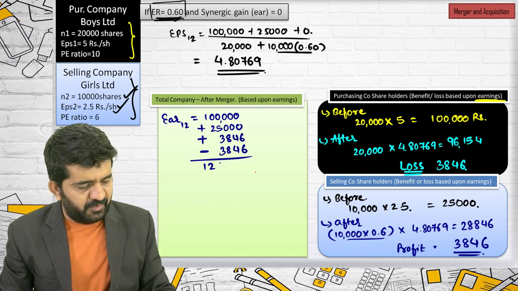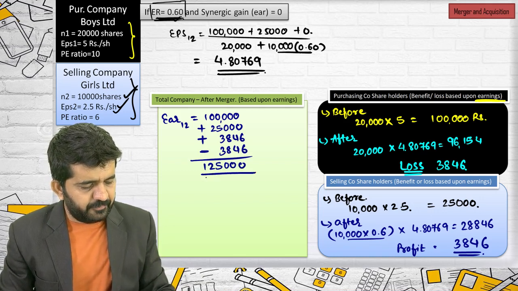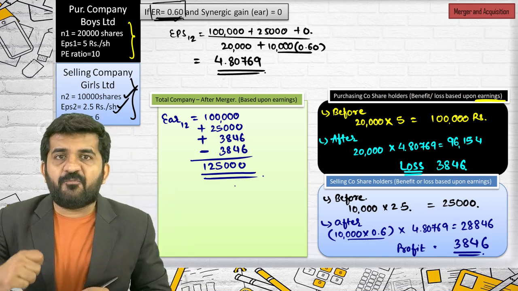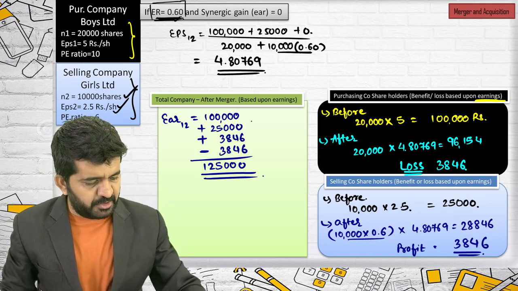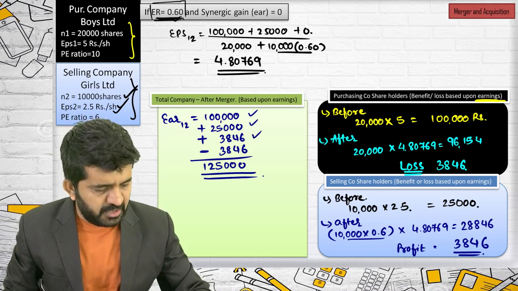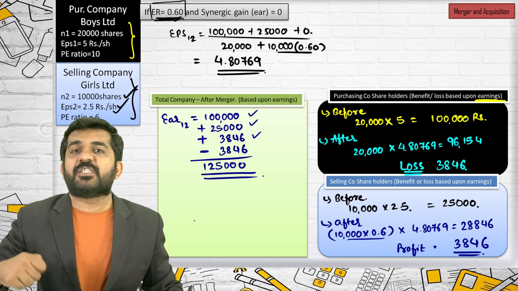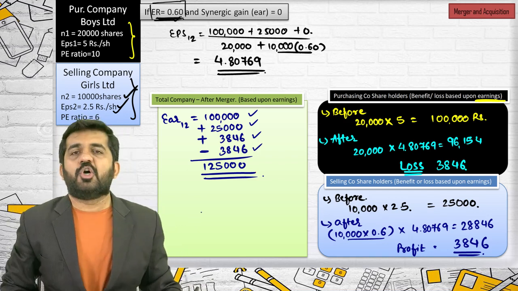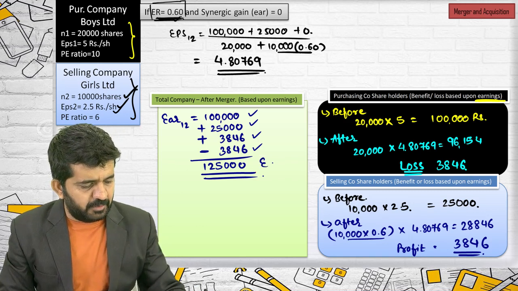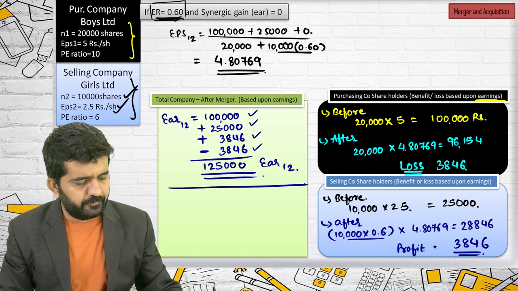It will remain 1,25,000. So earnings of 1, 2 is 1,25,000. Ultimately, this will be earnings 1, 2.